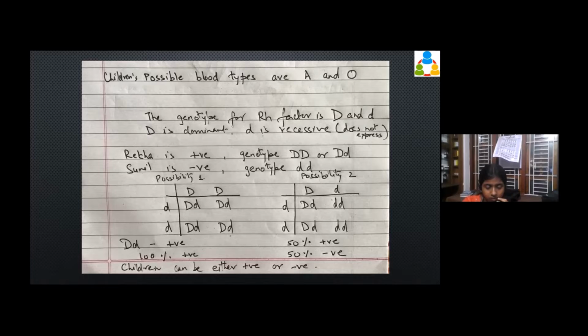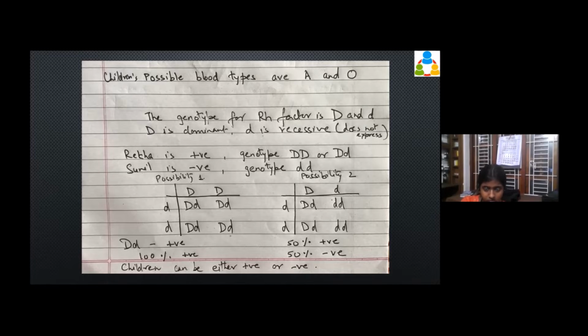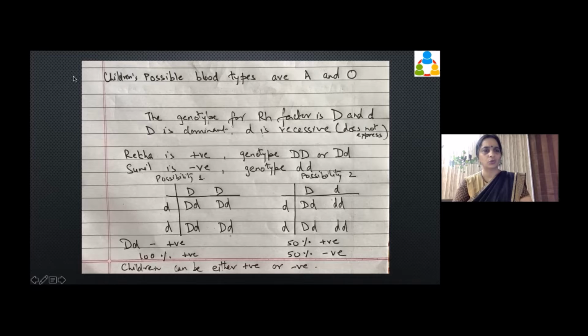Now we come to the factor D. What is factor D? That is RH. What we call RH positive or RH negative. There also will be two genes, right?